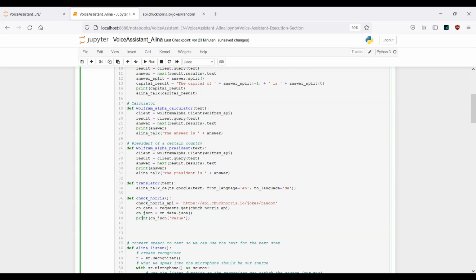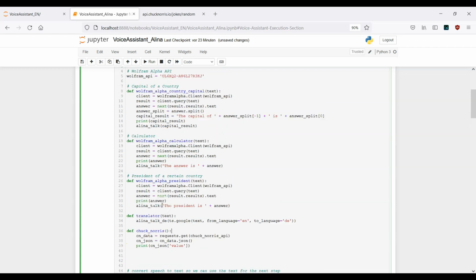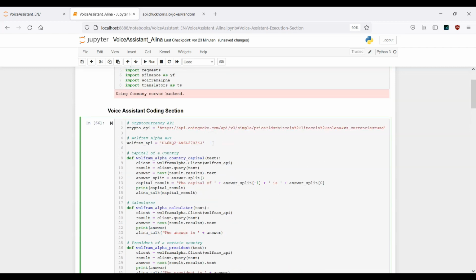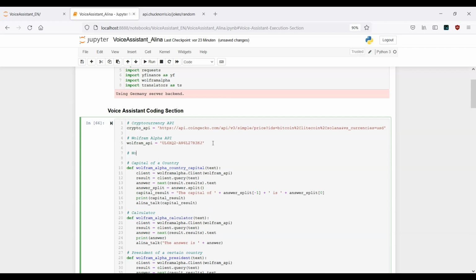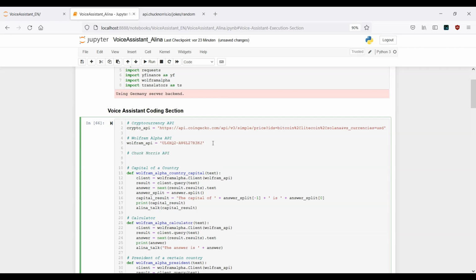I want to provide it directly underneath this Wolfram Alpha API key. Oh, sorry. This one is the Chuck Norris API, so paste it here, and this is the Wolfram Alpha API key. This is the key and not the API itself.